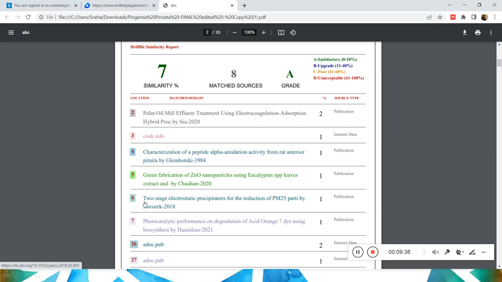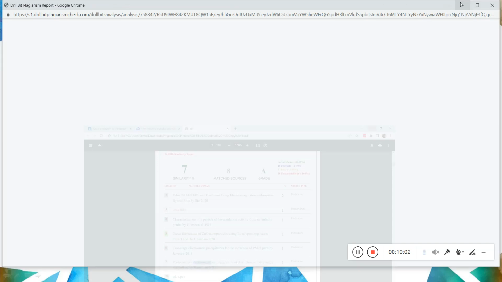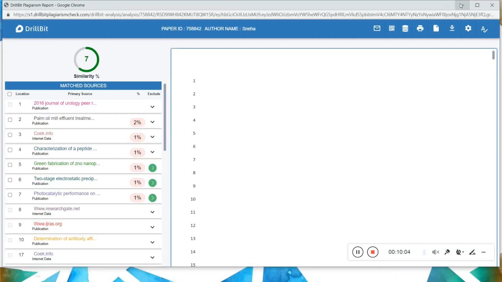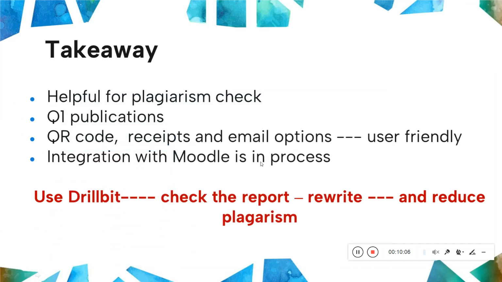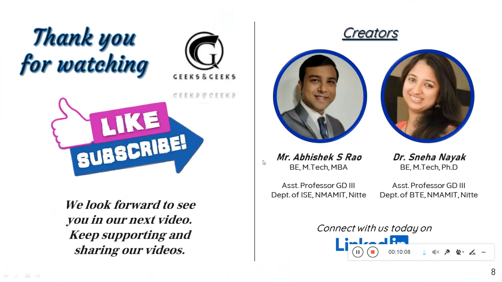So when you're trying to reduce plagiarism, the most important part is to concentrate on the highest percentages that you have got. So in case you have got the first two things with 20 and 10%, these two numbers, that is 2 and 3, should be your target in the paper. Try to rephrase it everywhere, 2 and 3. And once again do the plagiarism check, definitely your plagiarism will get reduced drastically. So this is how we can use this particular tool. Okay, I think this is enough. You have understood the most important part, that is how to use Drillbit.